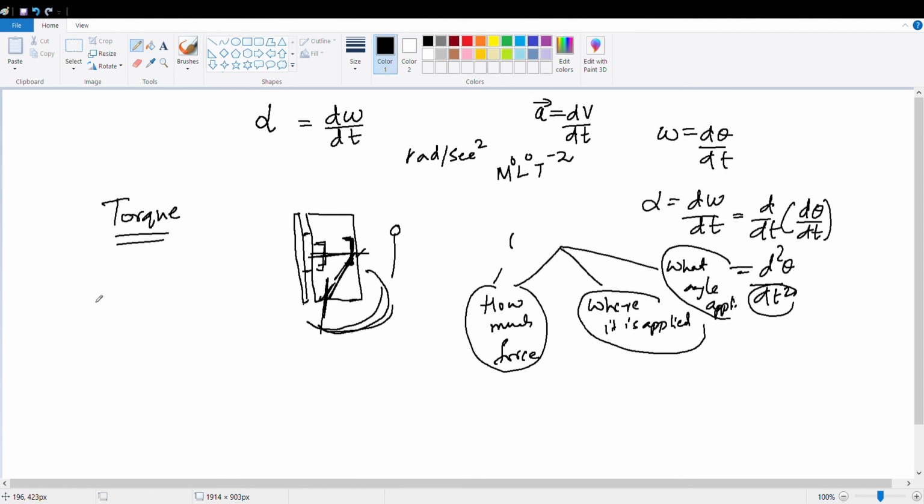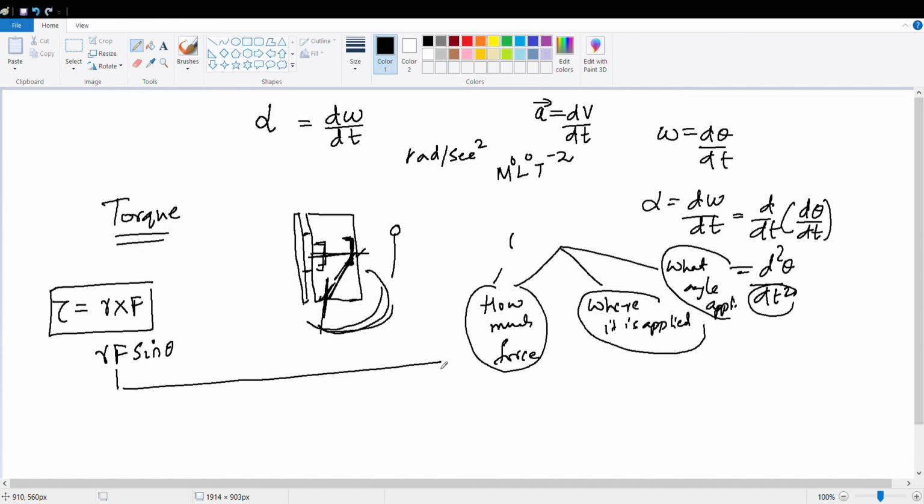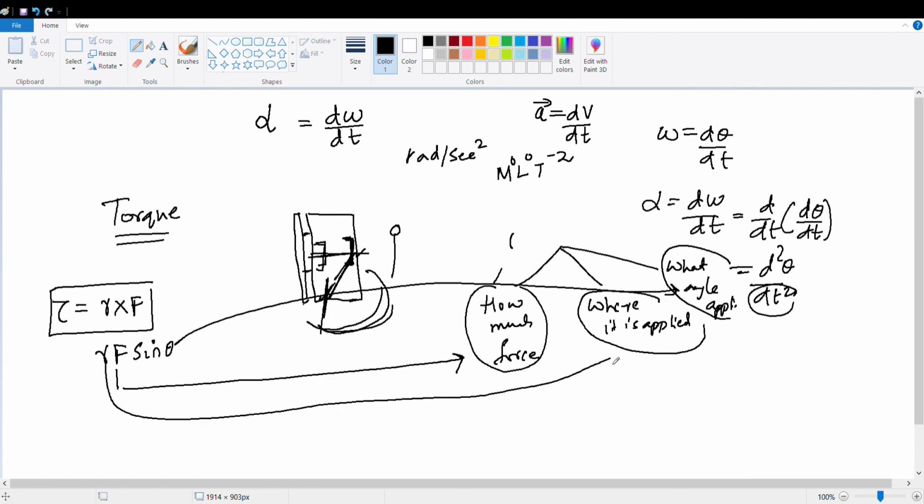So the torque is given by the formula R cross F, that is R F sine theta. The force tells how much force you are applying. Theta tells at what angle it is applied, and R tells where it is applied.